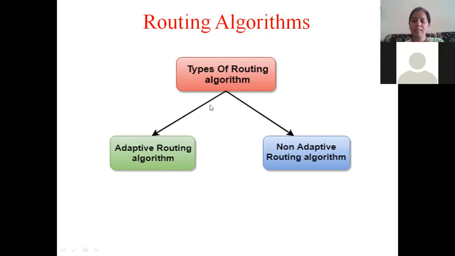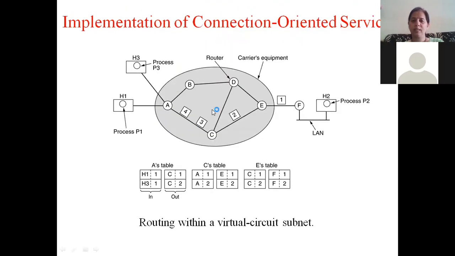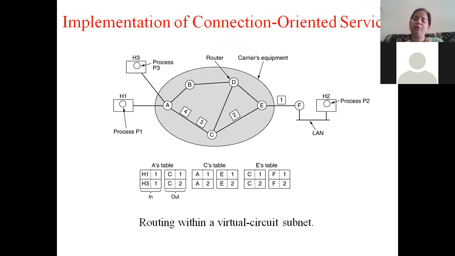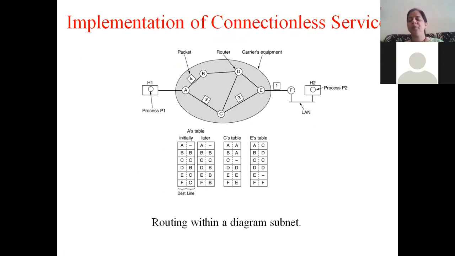Now, last few classes, we had learned two important approaches that are used in the network layer. We learned about store and forward packet switching. We learned that store and forward packet switching can happen in two ways. One is connection oriented service and the other one is connection less service. So most of the network layer software or the routing algorithms will operate by either creating a connection inside the subnet, a dedicated exclusive connection, or by not creating a connection and allowing every packet to be routed independently.